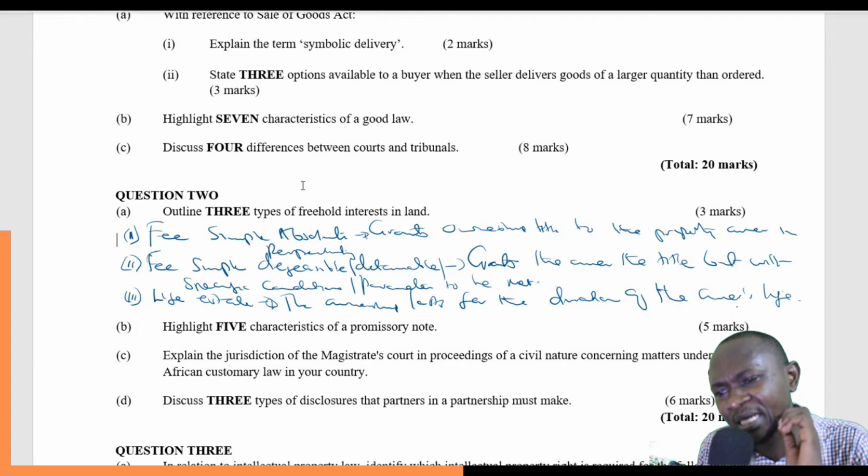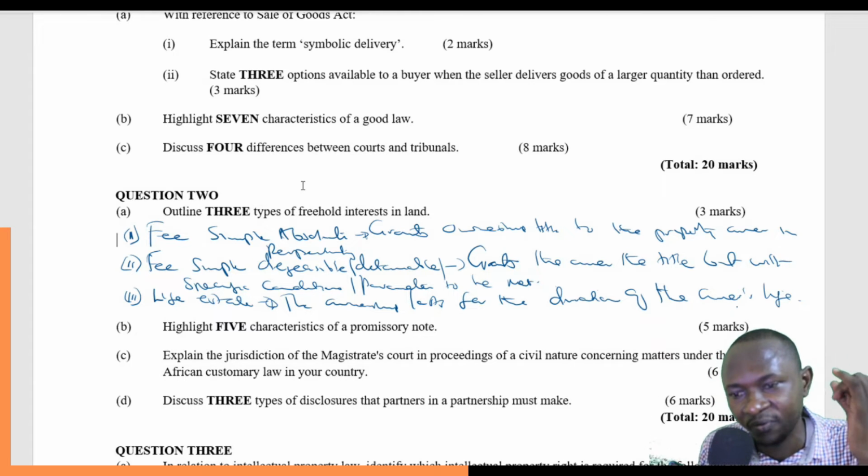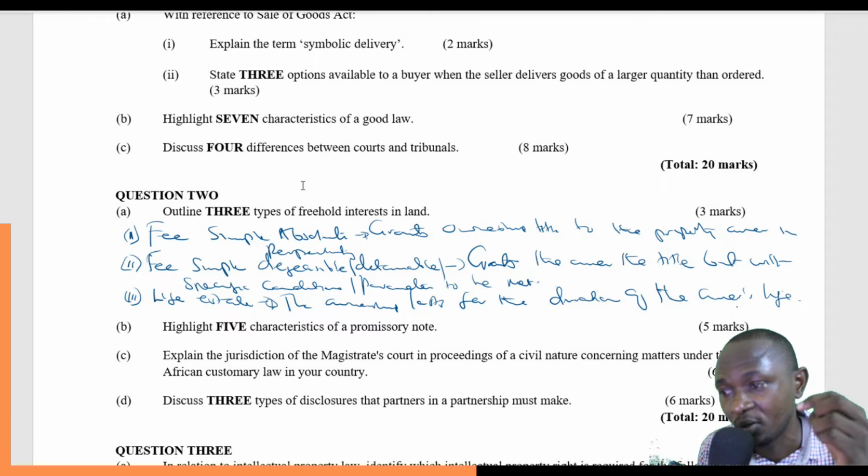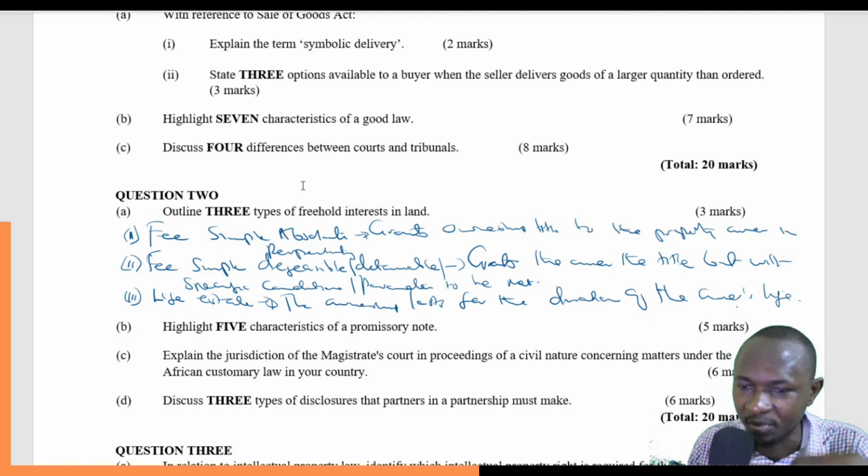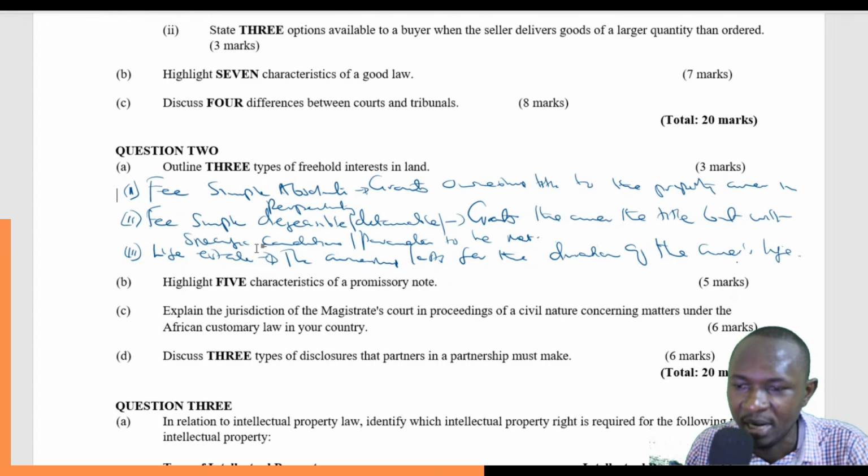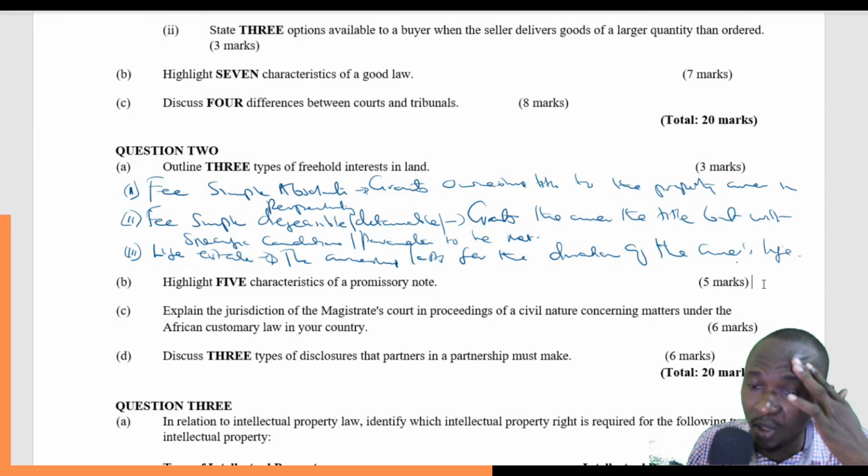So these are the three types of freehold interest in land: fee simple absolute, fee simple defeasible, and the life estate. And we have gone ahead and given explanations for all three freehold interests in land. So thank you. Let's go to the second part of this question.